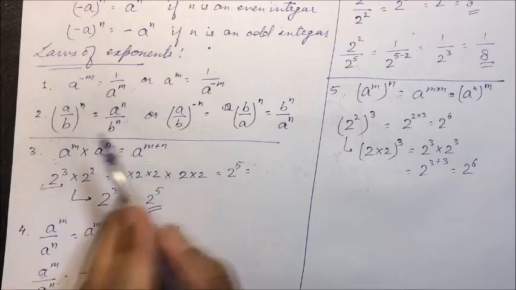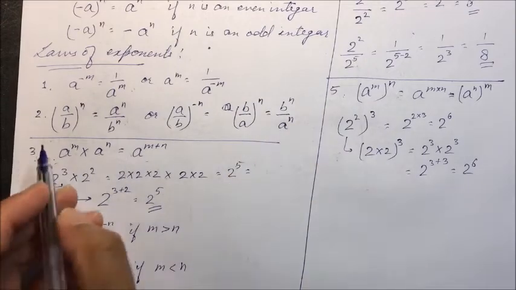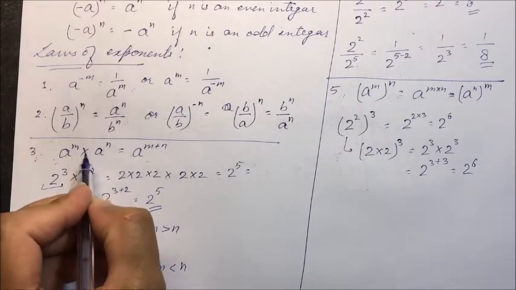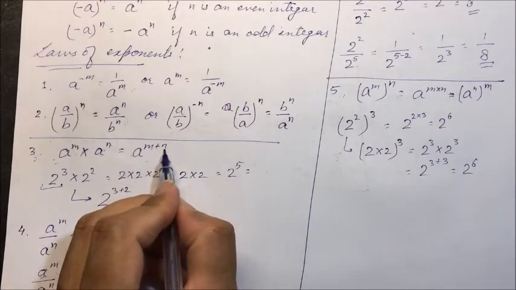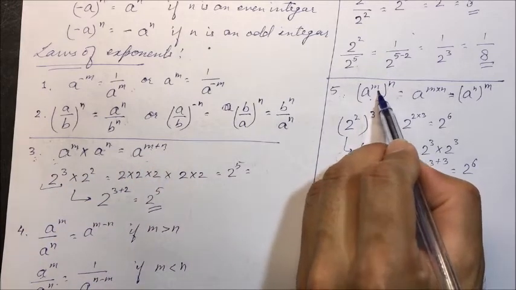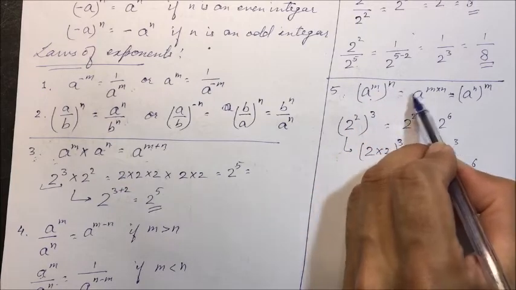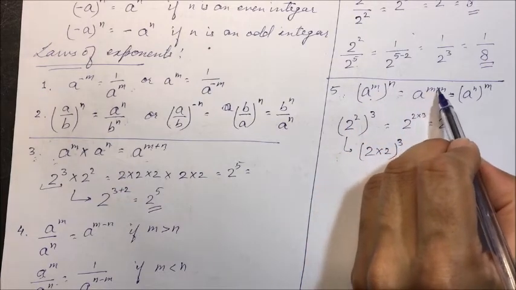Do not get confused between the third and fifth law. In the third law, a raised to power m into a raised to power n will be a raised to power m plus n. Here, a raised to power m, the whole raised to power n, is equal to a raised to power m into n.